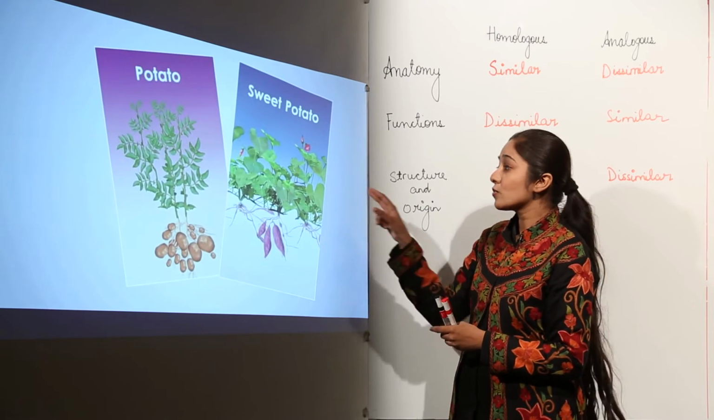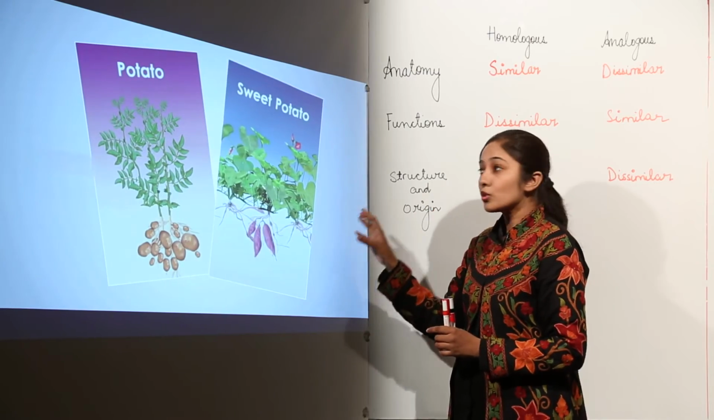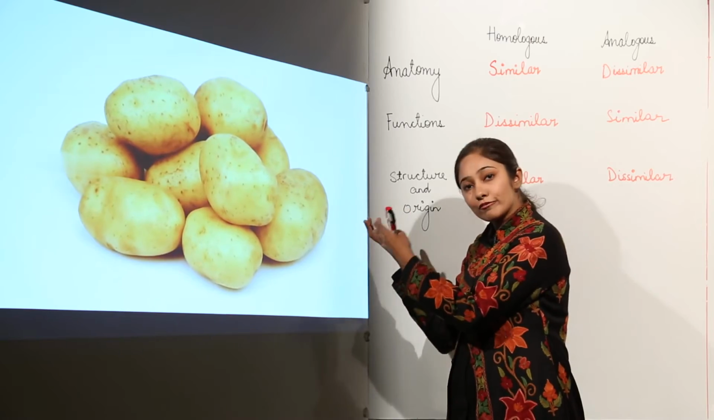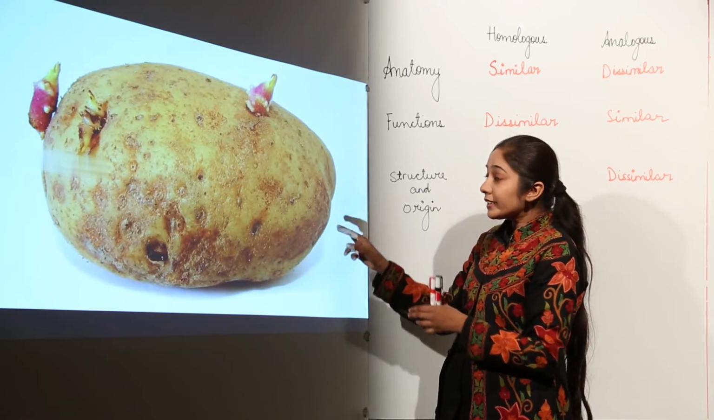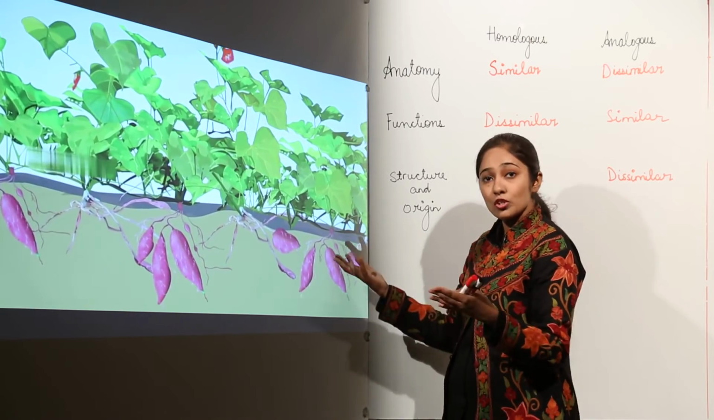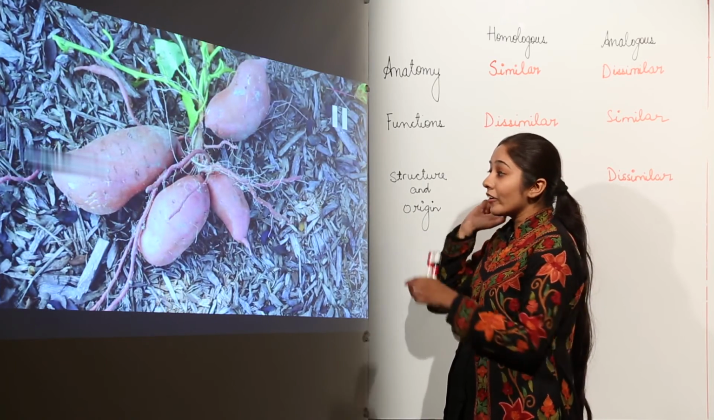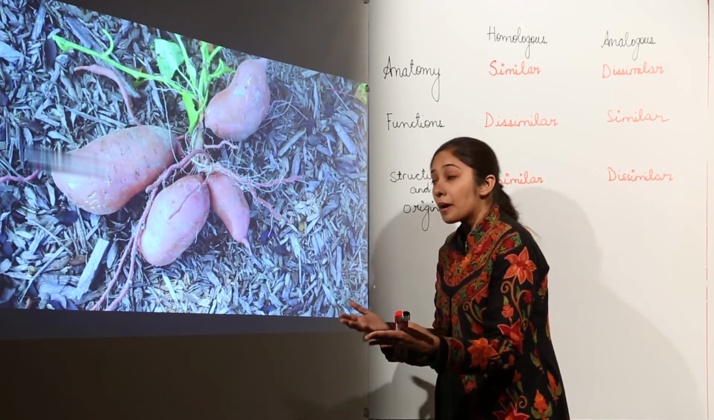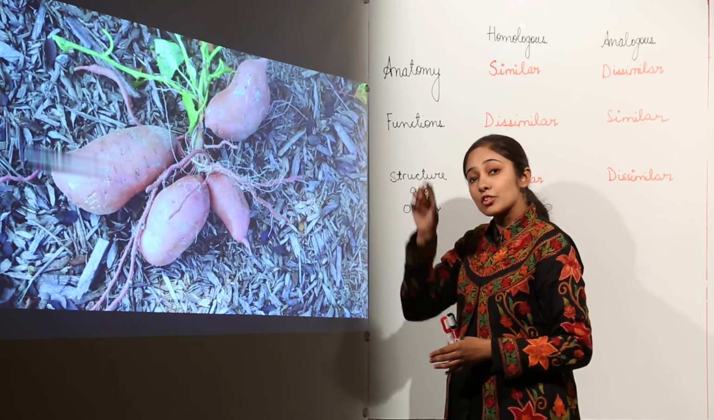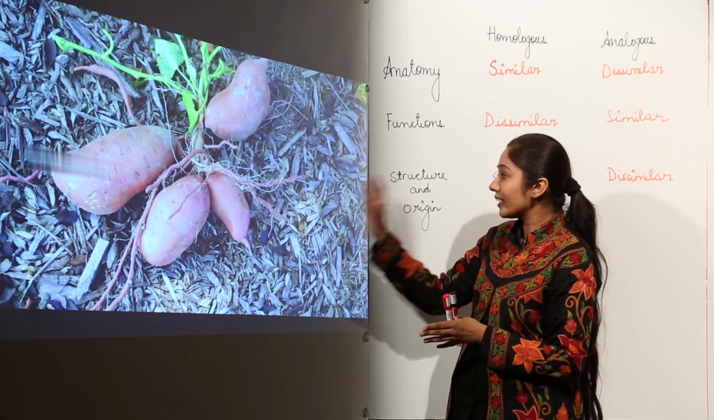If we talk about potato and sweet potato, you see that potato is a stem tuber and sweet potato is a root tuber. You can see that potato performs the function of storage of food, but it is what? It is a stem tuber. The origin is different. The sweet potato is a root tuber because it has originated from what? From the roots. So the origin is different, the basic structure is different, but the function is the same. That is, they all are doing what? Storage of food. The function is the same, the basic structure is different, that is why they are analogous organs.